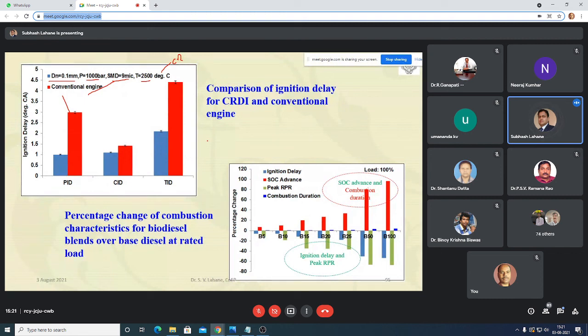This is the percentage change of the combustion characteristics. Start of combustion advance and combustion duration increase with the increase in biodiesel percentage as compared to diesel, and ignition delay and rate of pressure rise decrease with all biodiesel percentages as compared to diesel.